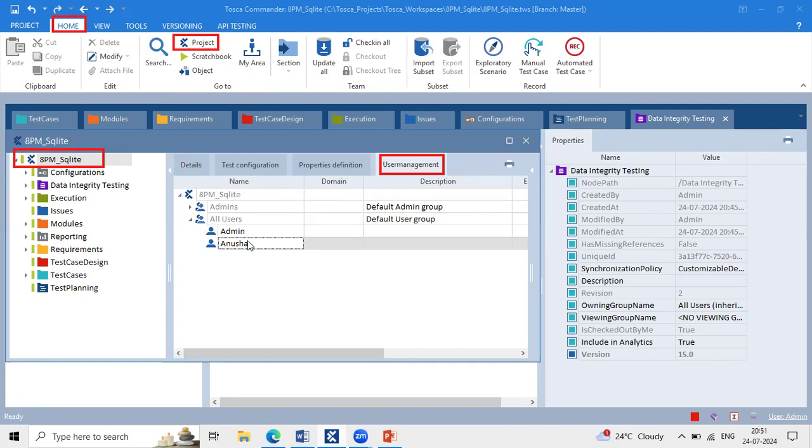Okay? And who will create these credentials? Only the admin person. Who are acting as a project super user? No, no, no. Who are having super user access? Only those people are able to create the credentials for the team.